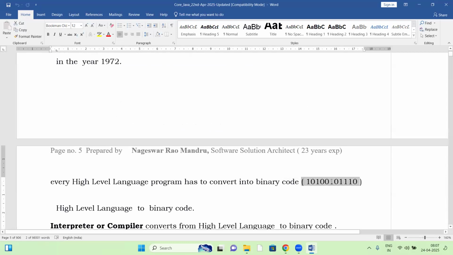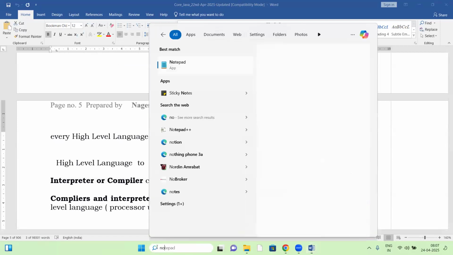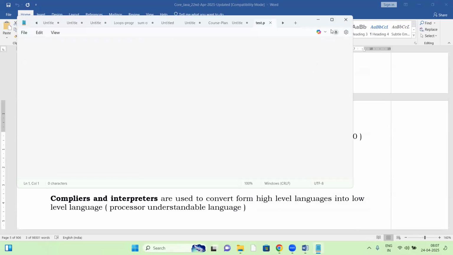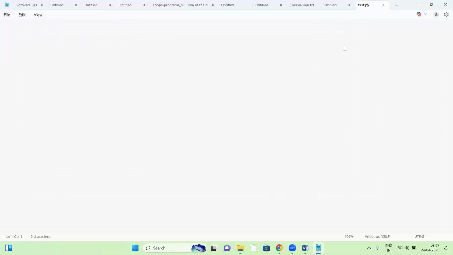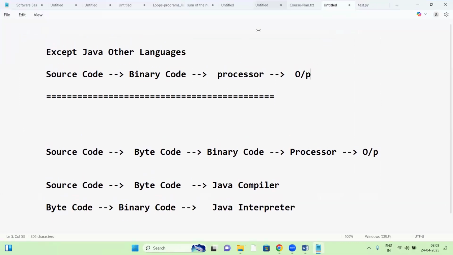So how to convert? Which one will convert here? For this, interpreter or compiler? Yes, either an interpreter or a compiler will convert from high level language to binary code.